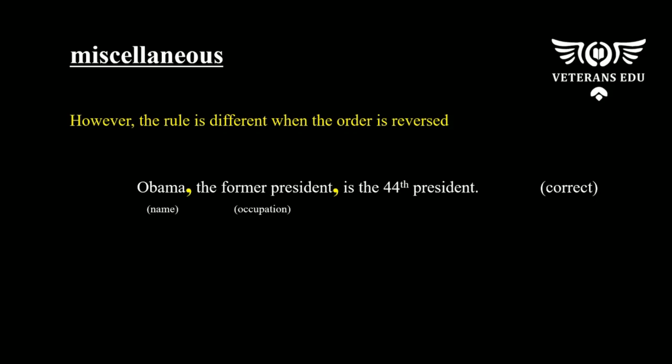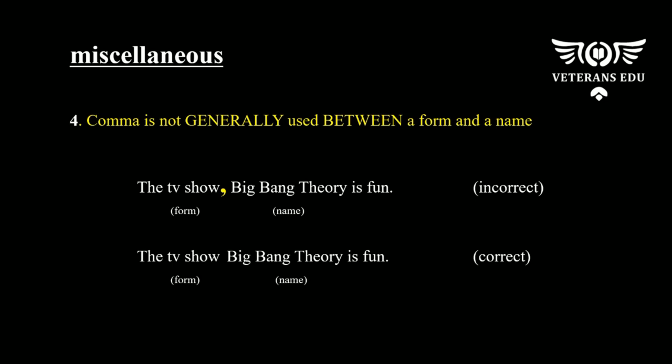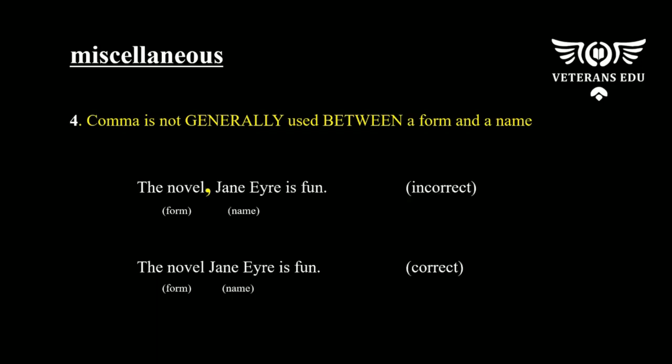And this usage is actually not limited to occupation. It's exactly the same between a form and a name. What I mean by form is, for example, in the sentence, the TV show Big Bang Theory is fun, the TV show refers to a form or genre, right? Now in this case, we do not use a comma to separate the TV show and the name Big Bang Theory. And this concept applies to movies, books, albums, TV shows, and so many more.